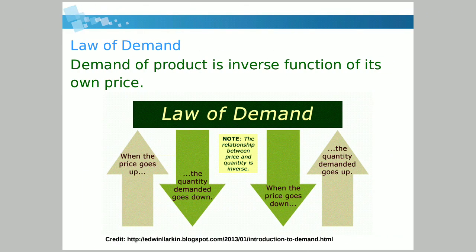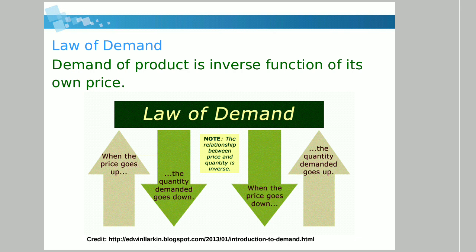Next, the law of demand. What is the law of demand? The demand for a product is an inverse function of its own price. So if price goes up, the quantity demanded goes down, and when price goes down, the quantity demanded goes up. So there is an inverse relationship between quantity demanded and its own price. This is the law of demand.